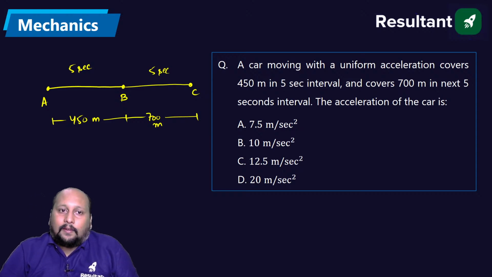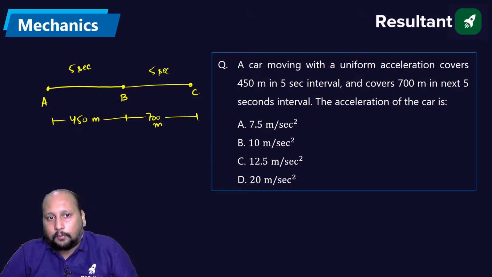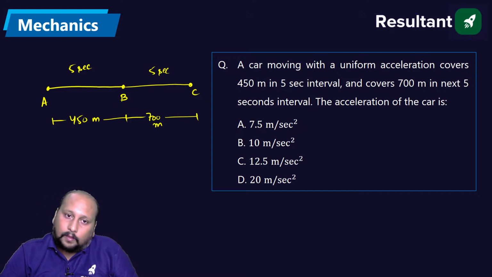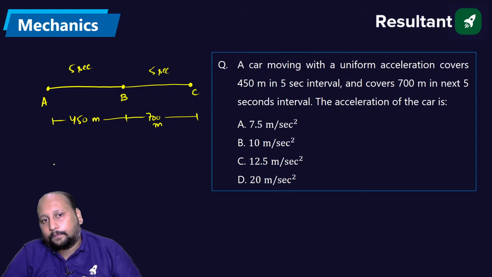Dekho. Can we calculate the body is accelerating uniformly? Like we are saying that the body is accelerating uniformly, and in the first 5 seconds we are able to cover 450 meter, right? And the next 5 seconds we are able to cover 700 meter. Okay, so can we calculate what is the velocity between A to B, and that will be acting as an initial velocity? Can we see like this? Quickly, quickly do it.